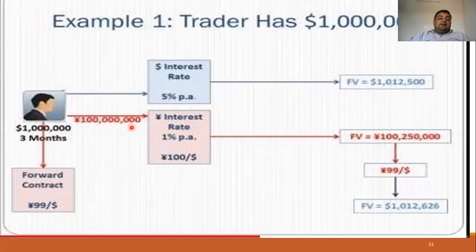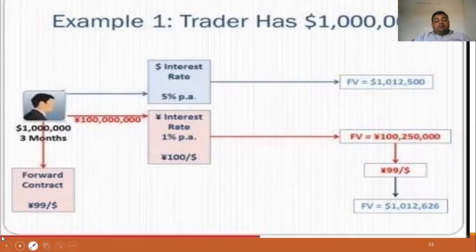And next he can buy 1 crore yen at the rate of yen 100 per dollar. So what he will do is get the future value at maturity, and the rate of interest is 1% per annum. Fine. So if 1 crore yen is invested in Japan for 3 months, we get 1 crore and 22 lakh 50,000 on the date of maturity. So now what will happen?